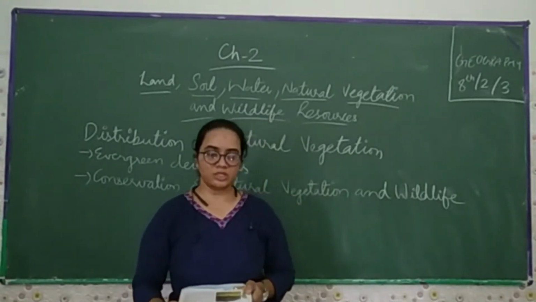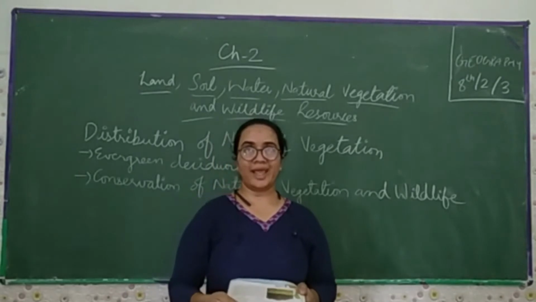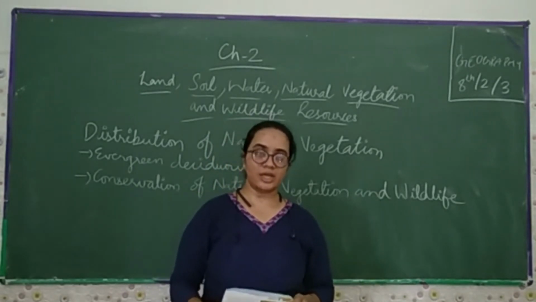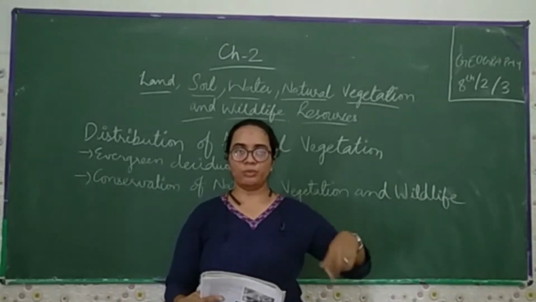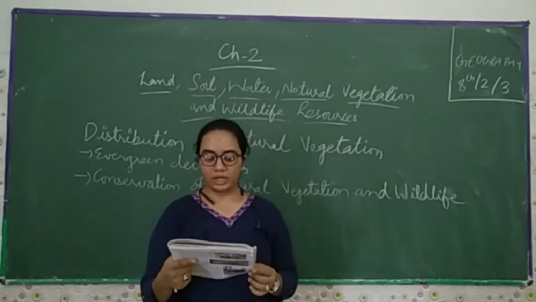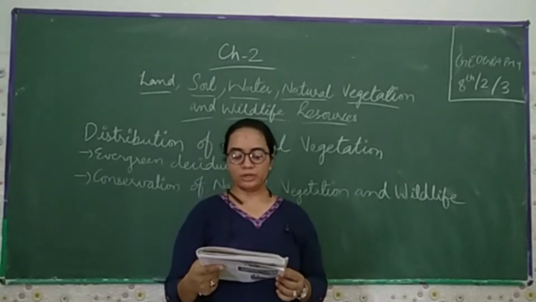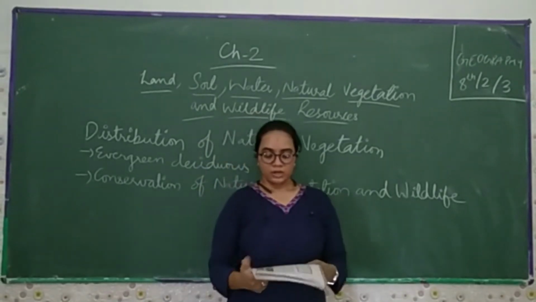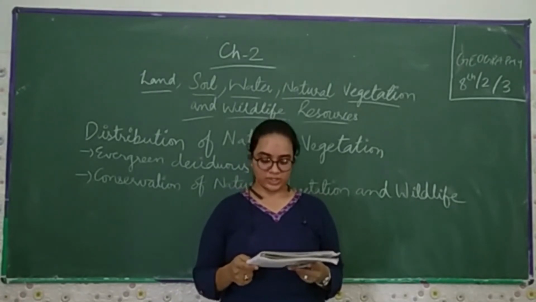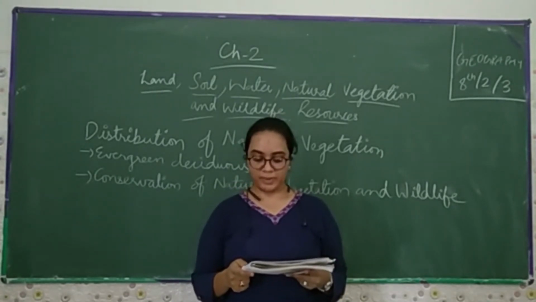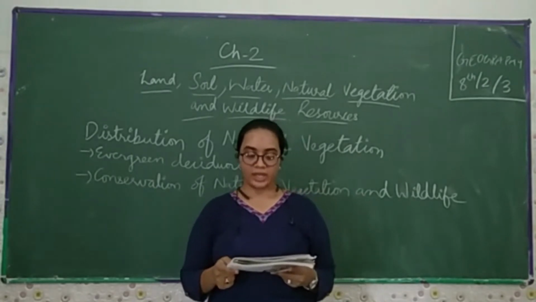What is a decomposer? If a particular insect, animal or human dies, the decomposer eats up the flesh, by which it is decomposed. Vultures, due to their ability to feed on dead livestock. Now, the next one is the distribution of natural vegetation. The growth of vegetation depends primarily on temperature and moisture.